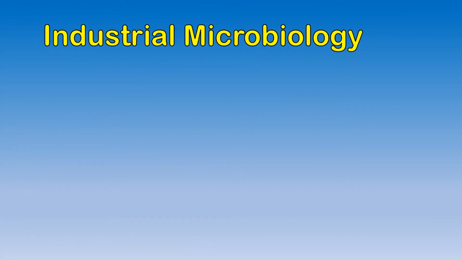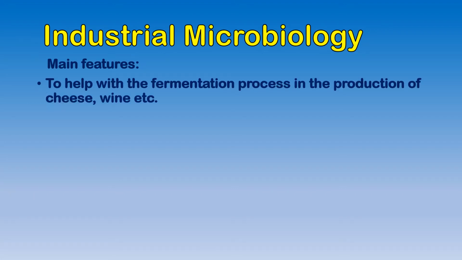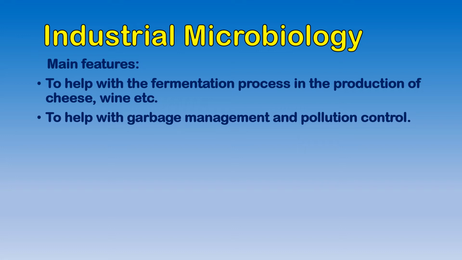A branch of microbiology called industrial microbiology, the main features of which are to help with the fermentation process in the production of products like cheese, wine, etc. Also to help with garbage management and pollution control. Very important topics. Fermentation, very important in the food production process, and garbage management and pollution control to do with the environment.